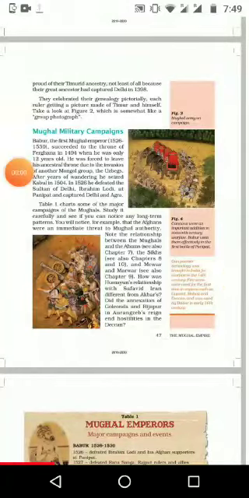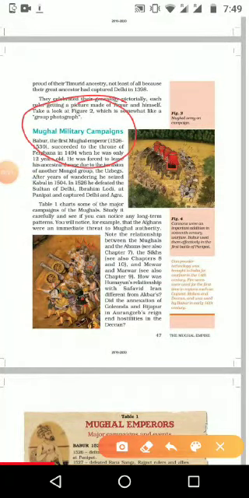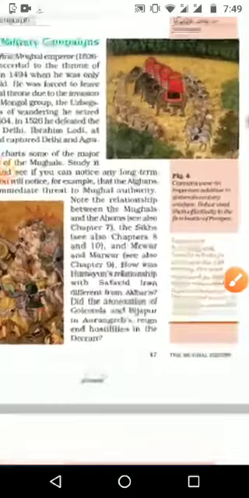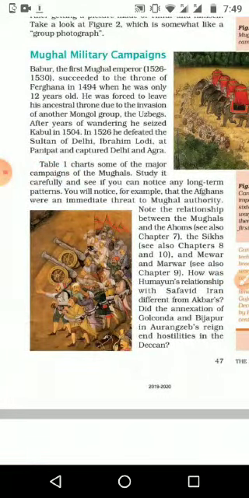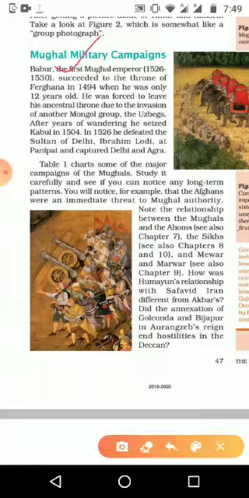The topic is Mughal military campaigns. We have seen in that table how they made military campaigns and where they made them, and Babur in the time of 1526 to 1530. Table 1 charts some of the major campaigns of the Mughals, and we have seen that already.